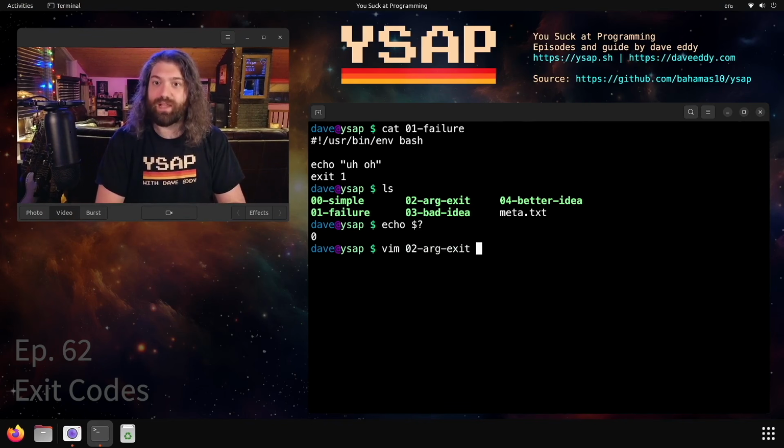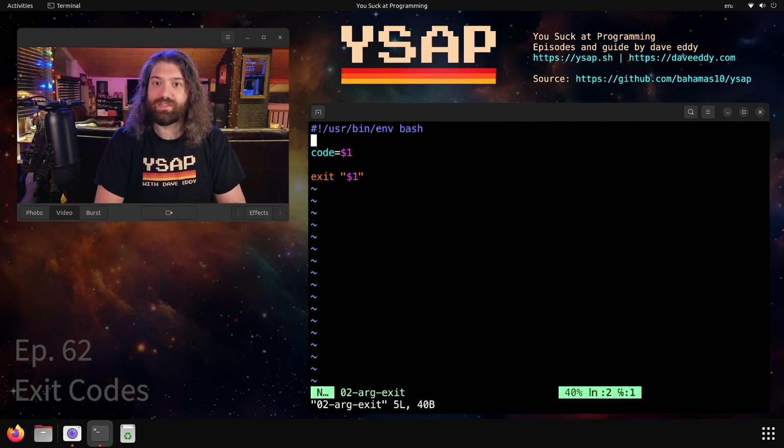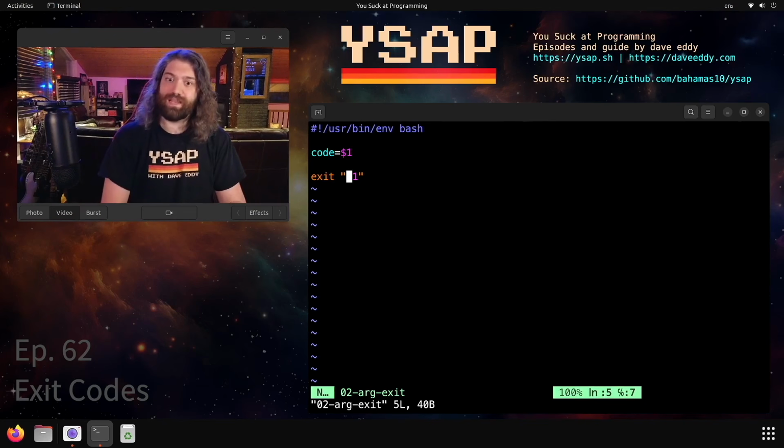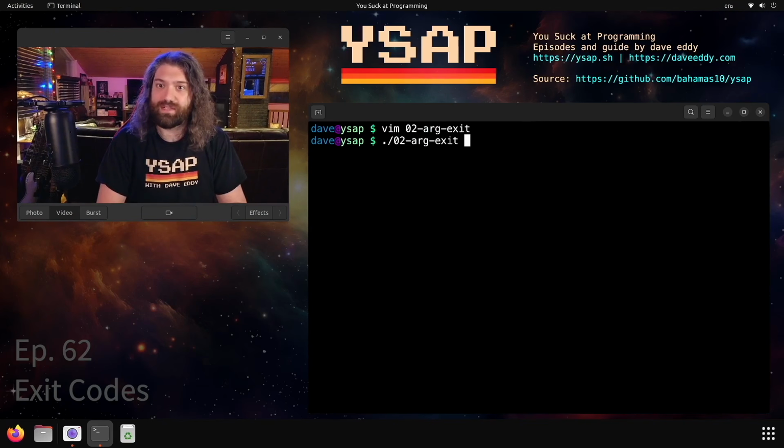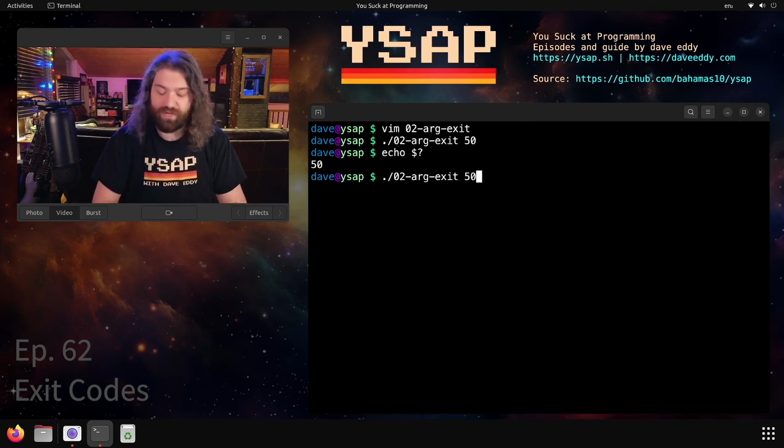So what can we do here? I'm going to illustrate a concept for you. Let's look at this script. Let's take the code from the user as the first argument and then exit with that code. Okay, cool. What does this illustrate? Well, if we exit with 50, we can echo $? and we get 50. That's pretty cool. If we exit with, I don't know, 200, we get 200.